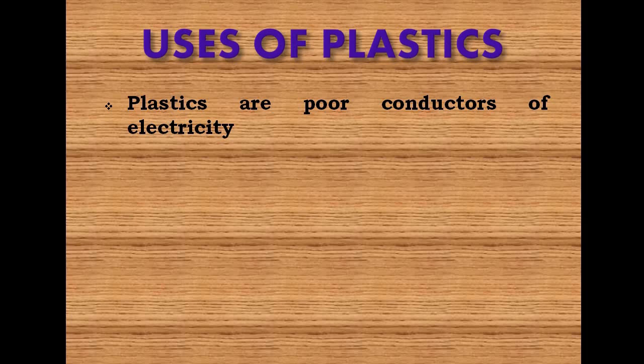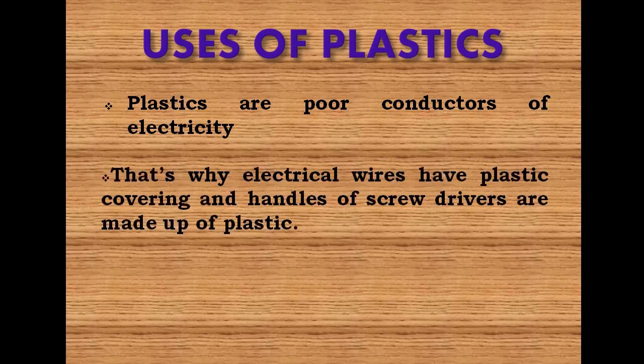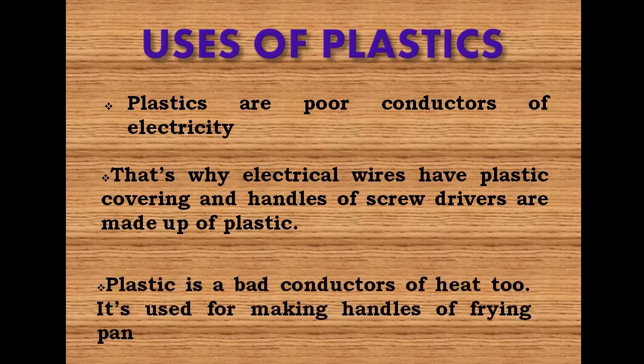You know that plastics are poor conductors of electricity. That's why electrical wires have plastic covering and handles of screwdrivers are made of plastic. Plastic is a bad conductor of heat too. It's used for making handles of frying pans.